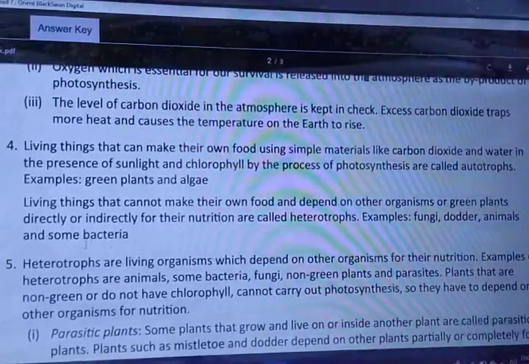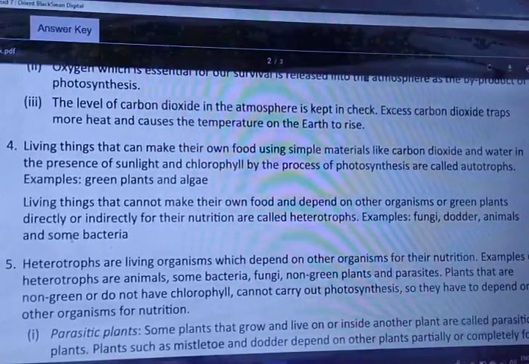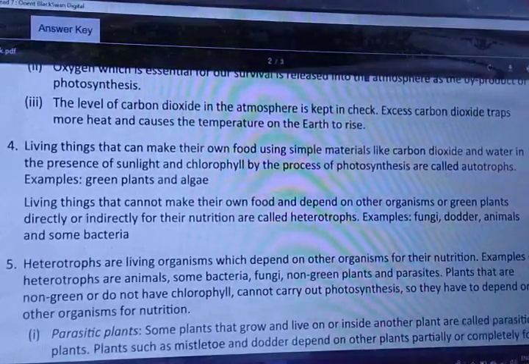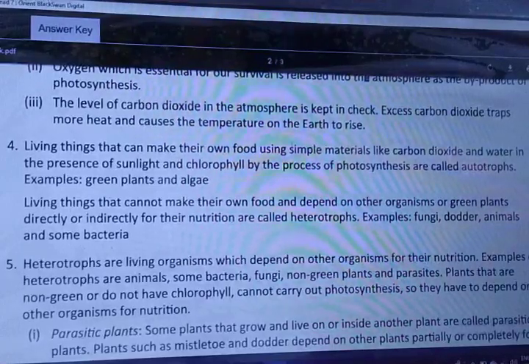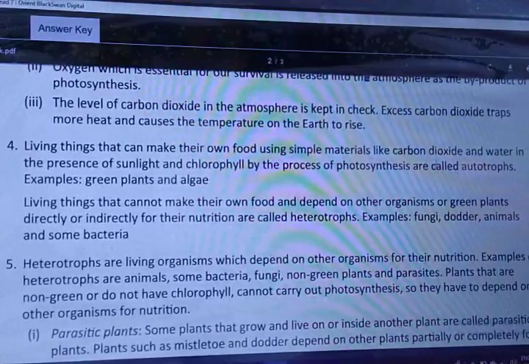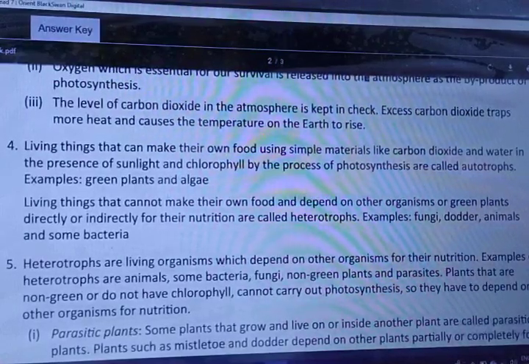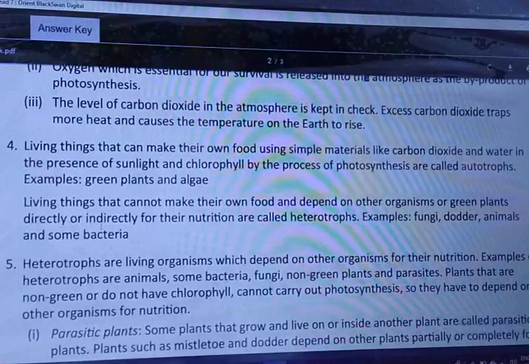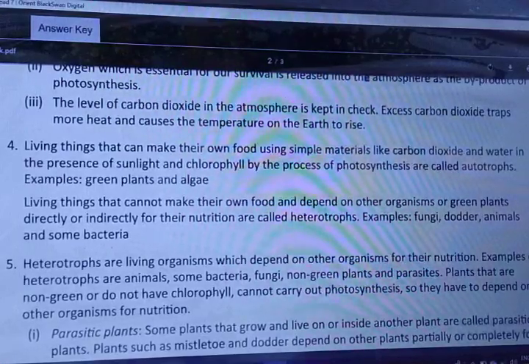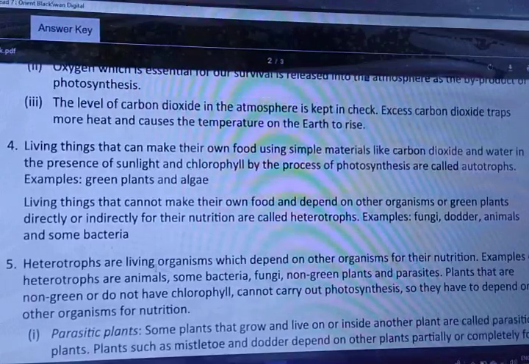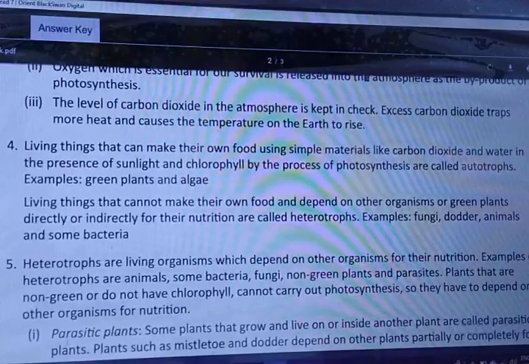Now the fourth question was differentiate between autotrophs and heterotrophs. Very, very important question. Living things that can make their own food using simple material like carbon dioxide and water in the presence of sunlight and chlorophyll by the process of photosynthesis are called autotrophs. Example, green plants and algae. Living things that cannot make their food and depend on other organisms or green plants directly or indirectly for nutrition are called heterotrophs. Example, fungi, animals and some bacteria.